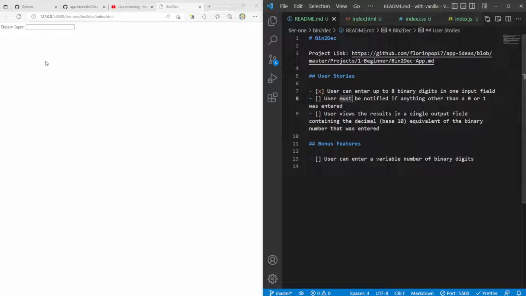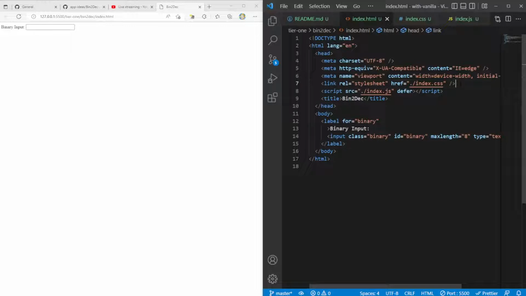Because of that, it looks like I want to give the user some sort of output. I need a place for an output. I also need a place for any error messages. Normally when there's an error message, I like to give the input some color, and maybe some extra text. But it says user must be notified if anything other than a 1 or 0 was entered. So let's think about this. I feel like using regex would be very nice for this, because that way I can use a pattern to make sure that it's only ever a 0 or a 1 that I'm entering into this input.